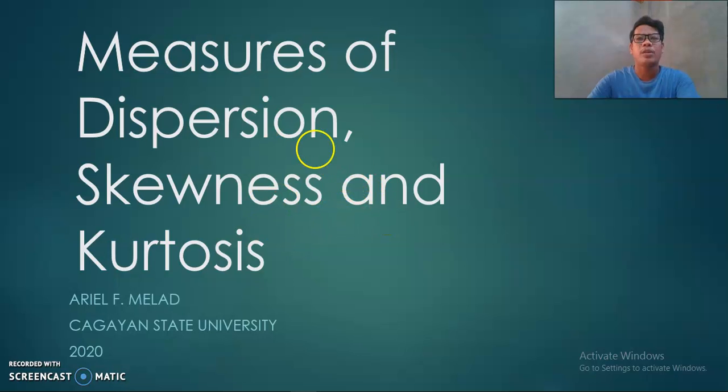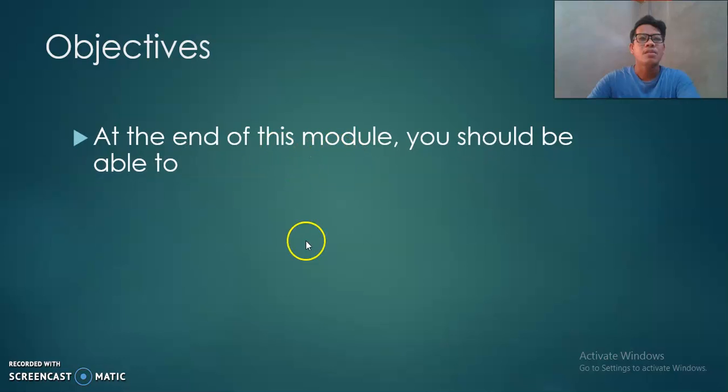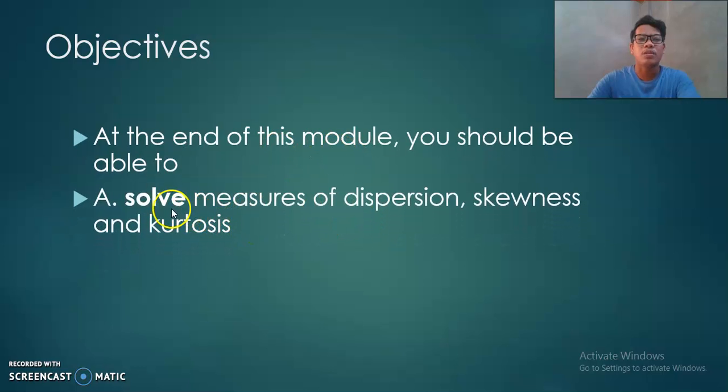Today I'm going to discuss the measures of dispersion, skewness, and kurtosis. So what is expected in this module? Of course, you should be able to calculate different measures of dispersion, skewness, and kurtosis.